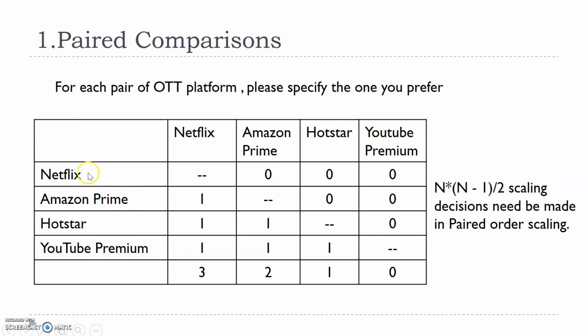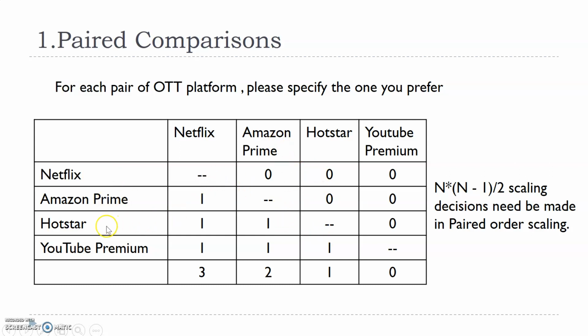Let's say I'm comparing Netflix with Amazon Prime. If I put 1 here, it means I prefer Netflix over Amazon Prime, I prefer Netflix over Hotstar, I prefer Netflix over YouTube Premium. So Netflix got a total score of 3. Similarly, if I compare Amazon Prime with Netflix, it will automatically become 0, because I have already preferred Netflix over Amazon Prime. There is no rating for Amazon Prime with Amazon Prime, so wherever Netflix is compared to Netflix, that is blank. Amazon compared to Amazon, that is blank.